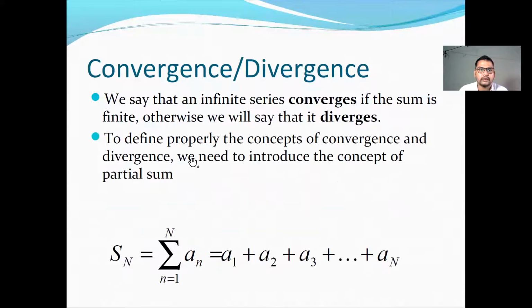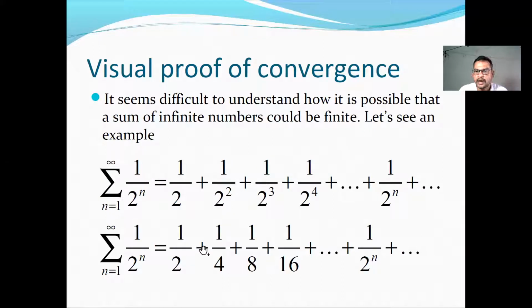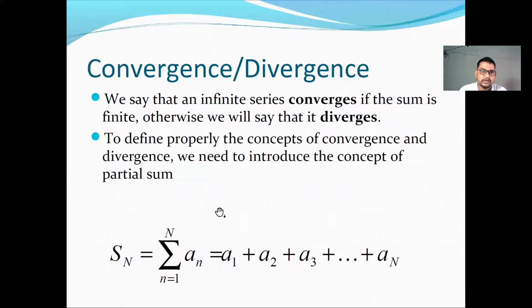Now if you solve this in the next slide or in some further slide, we will see that this summation will be finite. This is nothing but a geometric series with common ratio 1 by 2. So it converges to, I think, 1. Let us see further what number this series converges to.